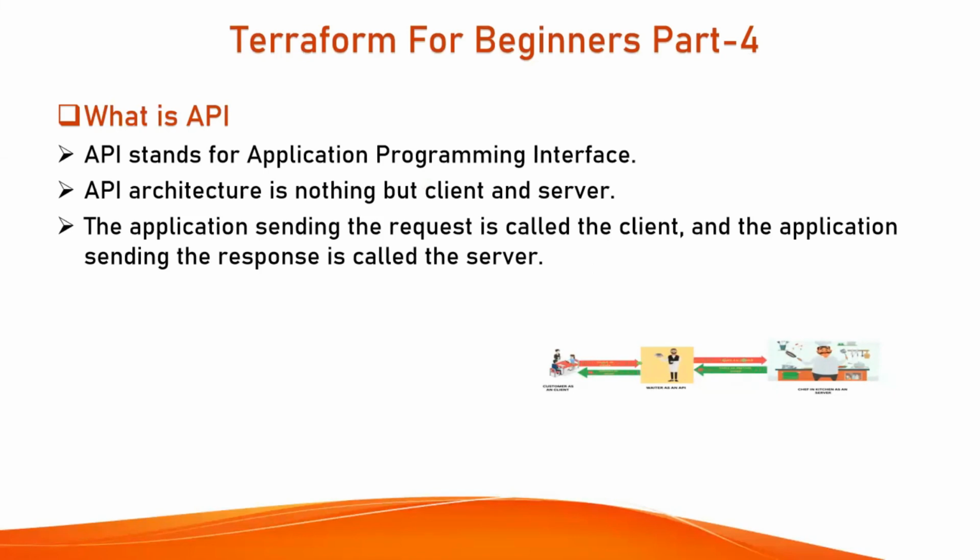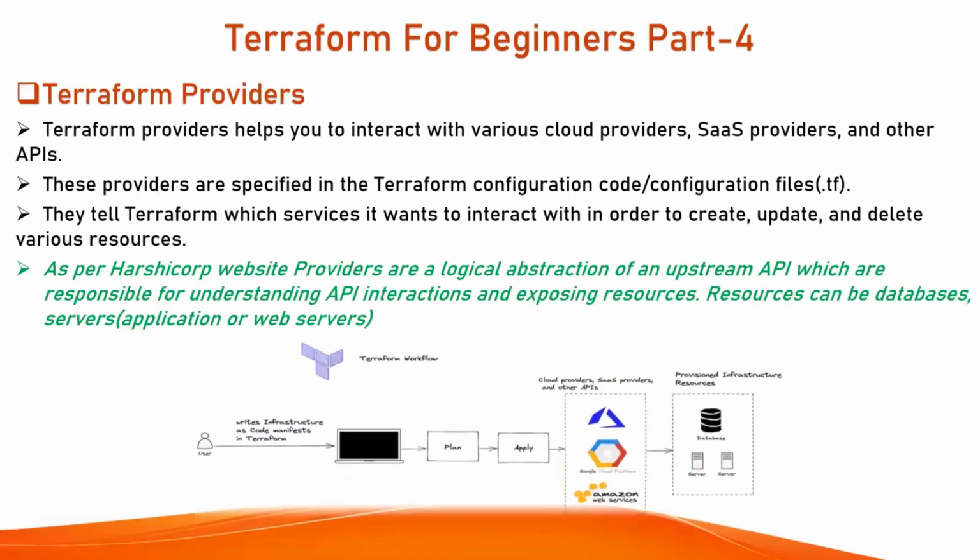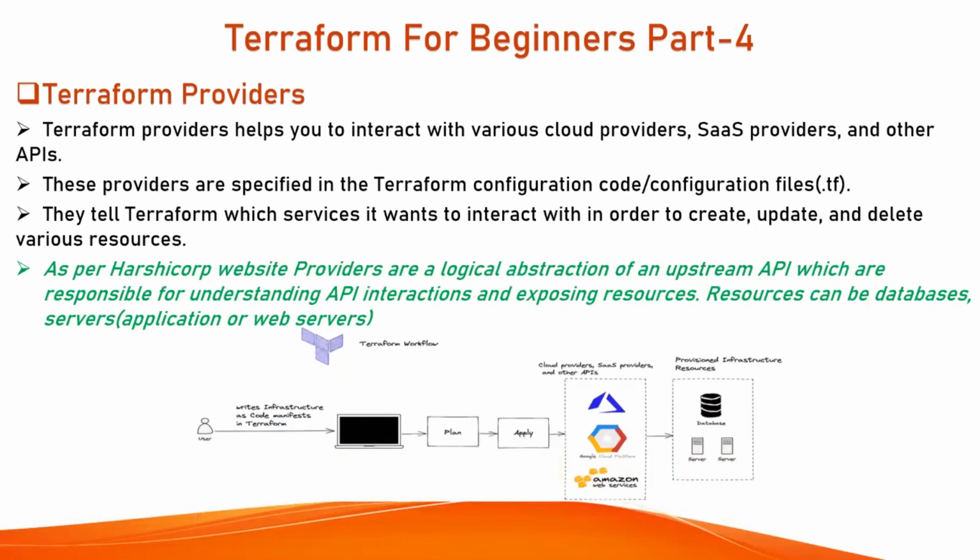Now, let's learn what is a Terraform provider. Terraform providers help you to interact with various cloud providers, SaaS providers, and other APIs. That's the reason I wanted you to understand what is an API before we take a deeper step into Terraform providers.